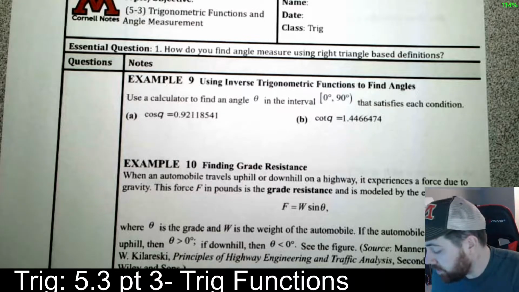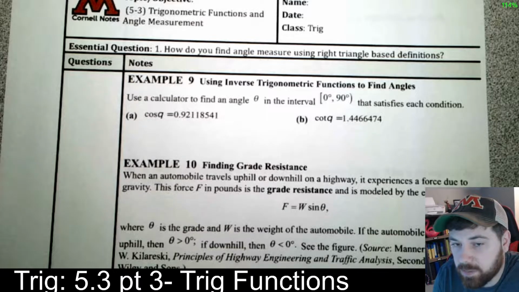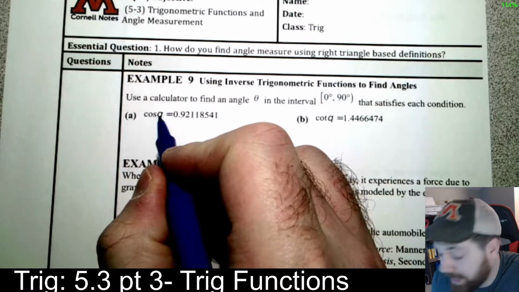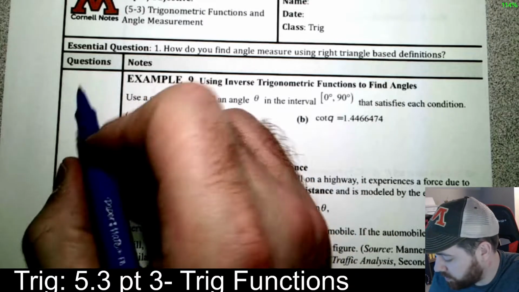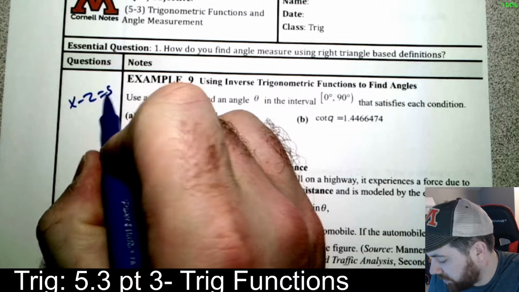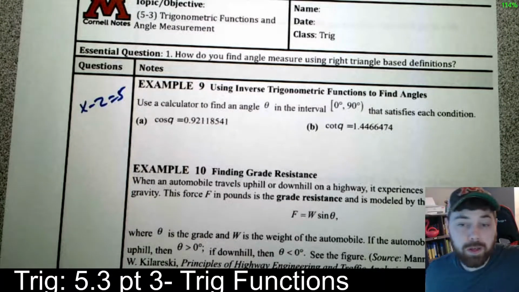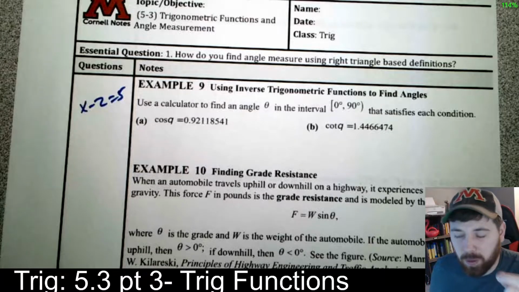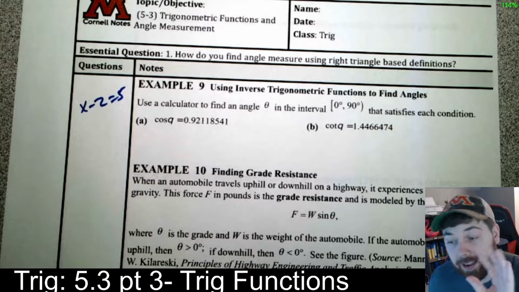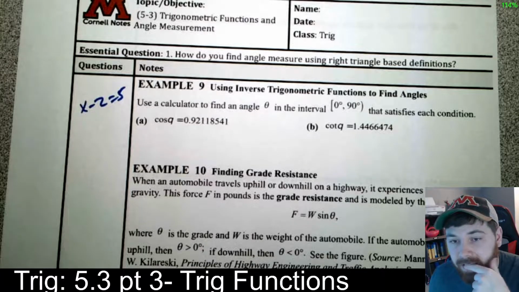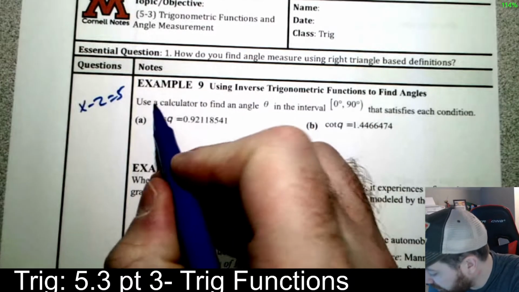Basically, when you have cosine of some angle q equal to something, we need to get q alone. Like if I was doing x minus 2 equals 5, you'd say I have to get rid of the 2, and how? Well, add 2 to both sides. That works because those are inverse operations. Addition and subtraction cancel each other out. So here, the inverse operation of cosine is called inverse cosine.